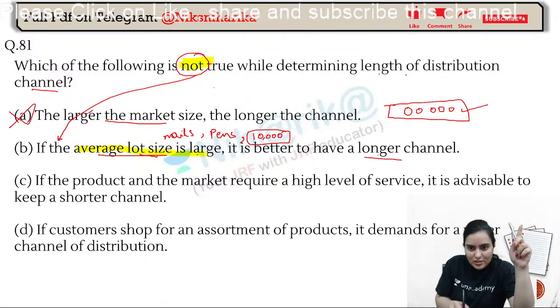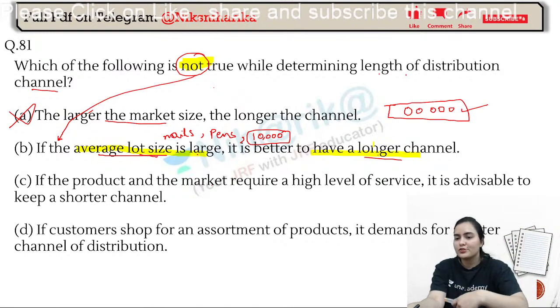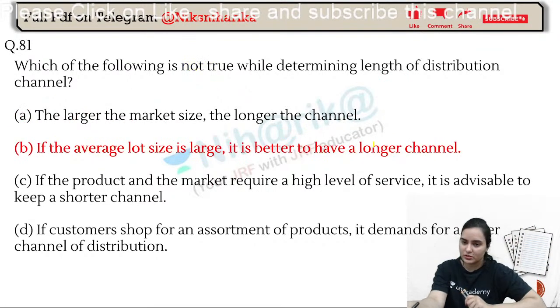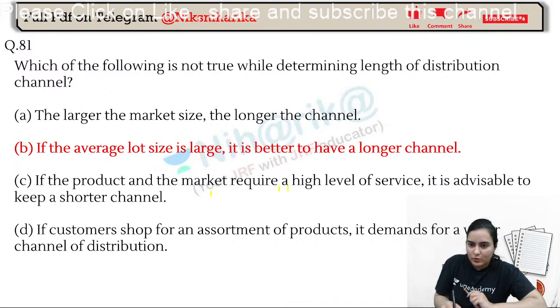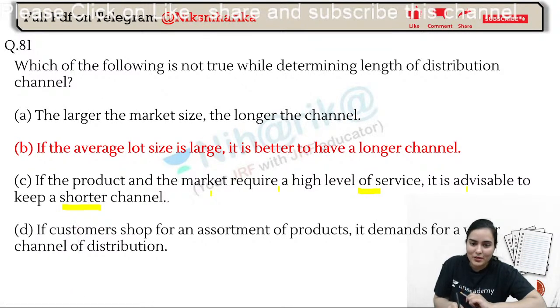If the average lot size is larger, we should have a longer channel. No, we can directly sell from manufacturer to consumers also, or manufacturer to retailer and then consumers. That's why this will be wrong. Now, if the product and market require a high level of service, it is advisable to keep a shorter channel. Of course, because all the other middlemen will be just serving like promotion, like advertisement people.